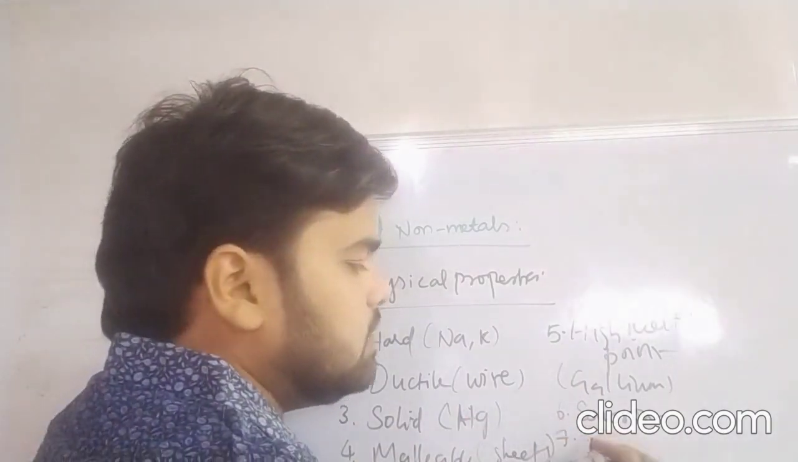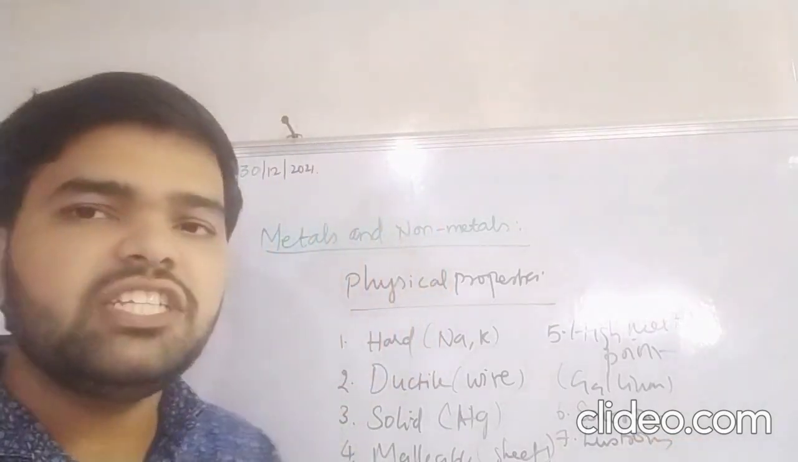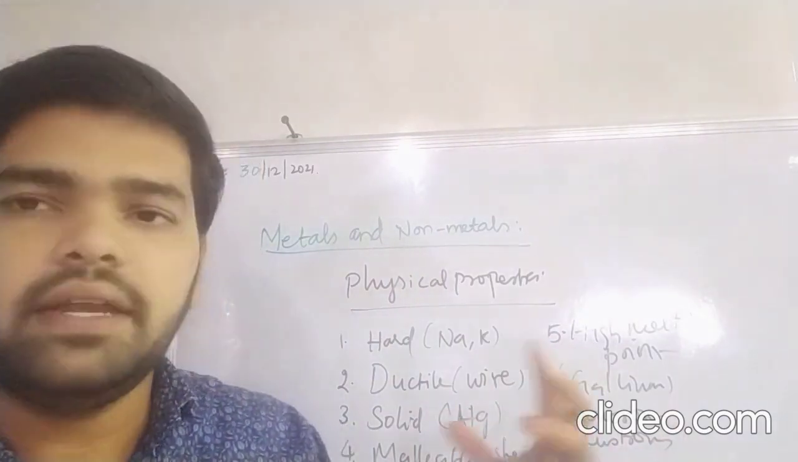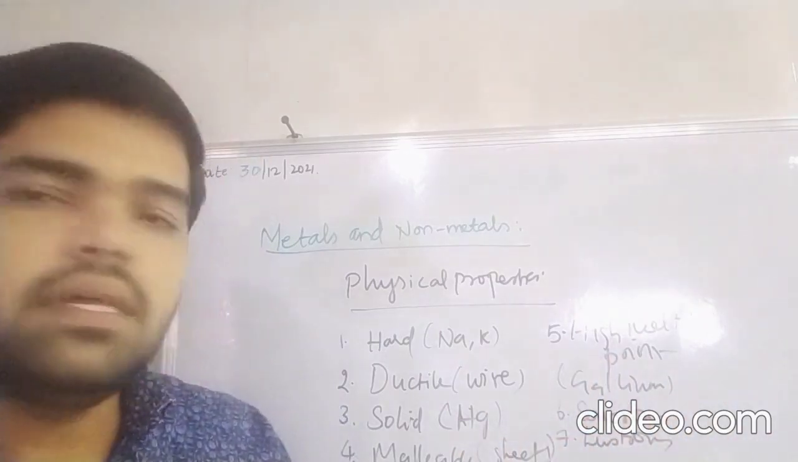And the seventh one is lustrous. Lustrous means it is very shiny. The metals will give a shiny and attractive look.